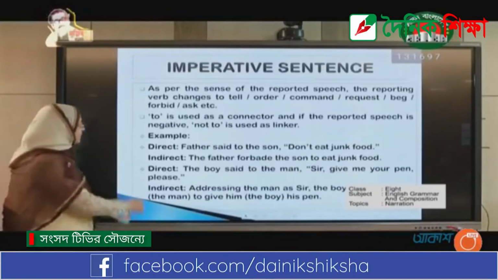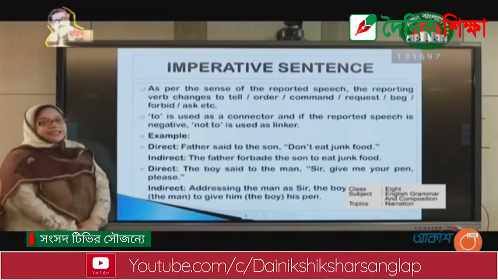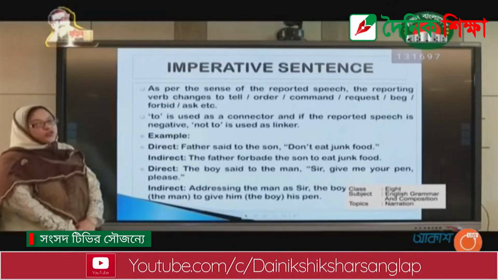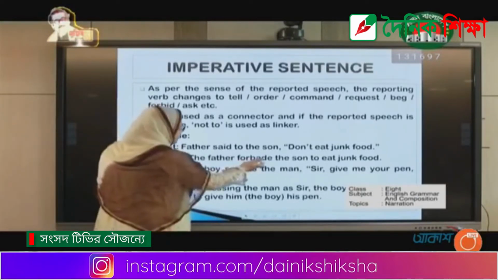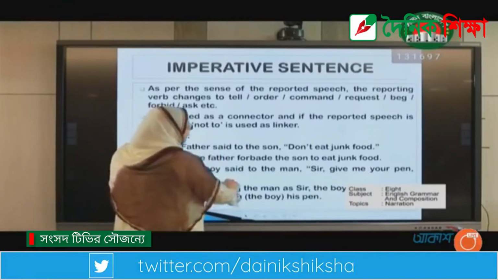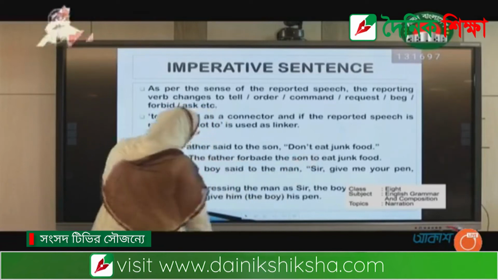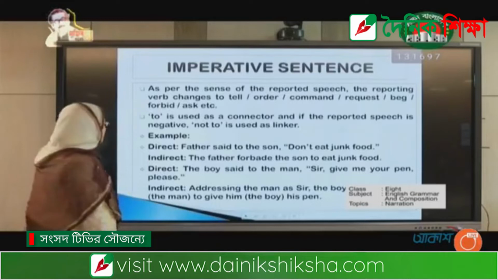Look at the slide. The father forbade the son to eat junk food. Here we use forbade instead of said, and to before the verb when we turn it into indirect speech.